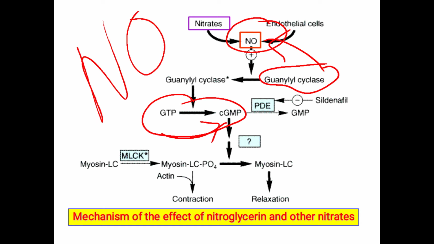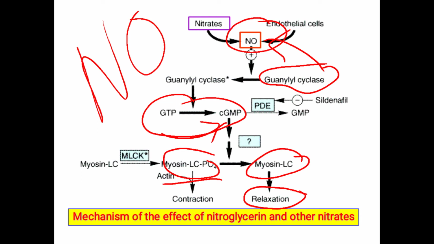This cyclic GMP, along with the myosin light chain kinase phosphate, together they are responsible for the relaxation. So, what is the function of cyclic GMP? It is to convert myosin light chain kinase phosphate into the myosin light chain. So, it causes the dephosphorylation.